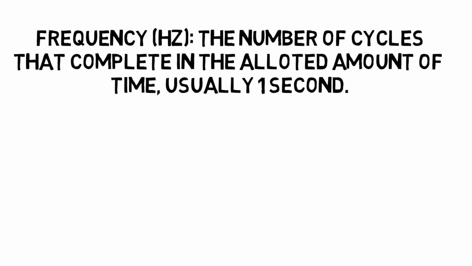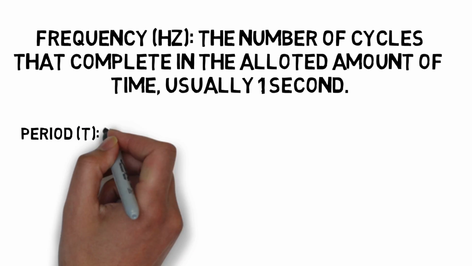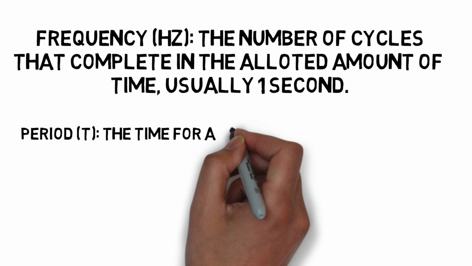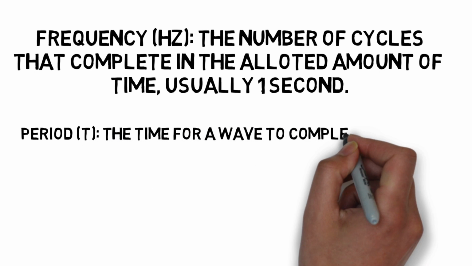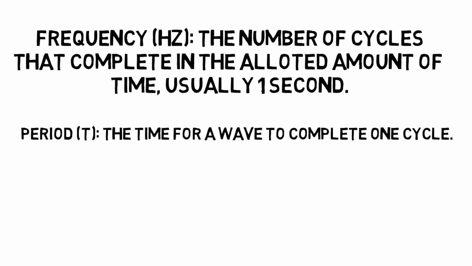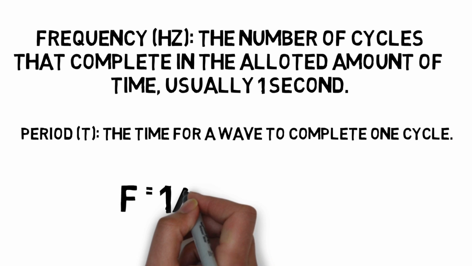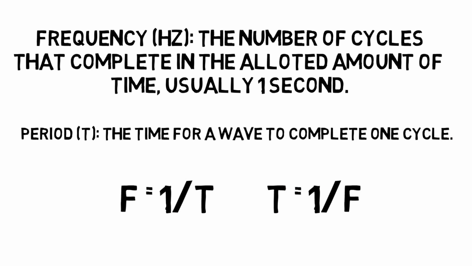So, if the time period is usually 1 second. So, if a wave completes 5 cycles in 1 second, it has a frequency of 5 hertz. A period, on the other hand, is represented by the letter T, and is the time for a vibrating particle to complete 1 cycle. In comparing the two, we can see that frequency is how many cycles occur in the time given, while a period is how long it takes for 1 cycle to complete.